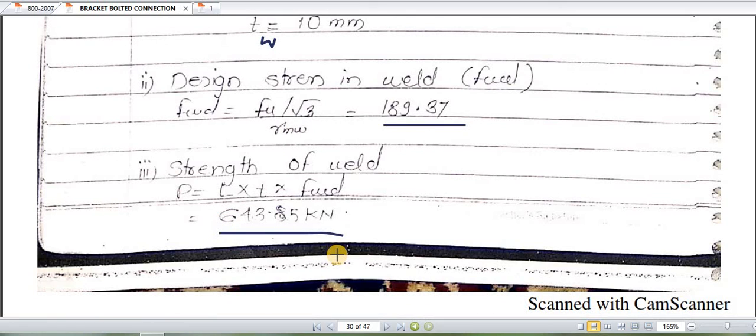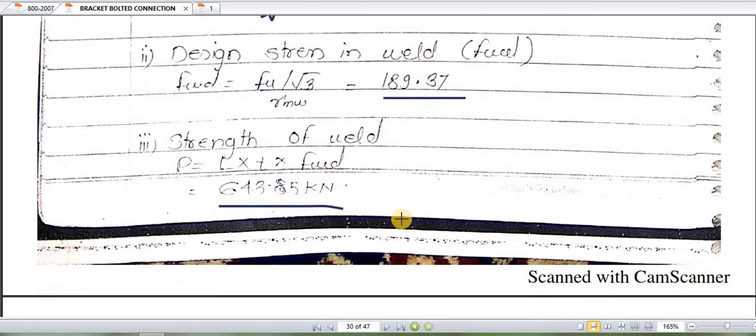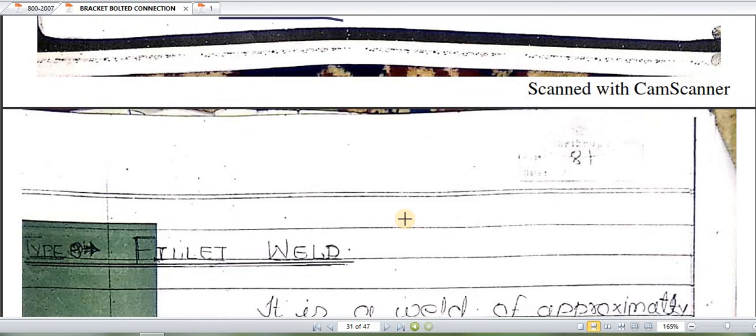That means if we are given a choice whether to provide a single U butt weld or a double U butt weld, it is preferable to provide the double U butt weld. Why? Because the load taking capacity of a double U weld is more as compared to a single U weld. So with the help of these two cases, this conclusion has been formed.